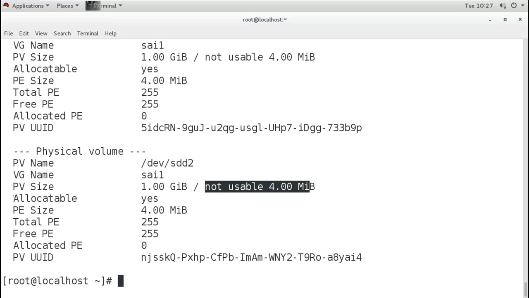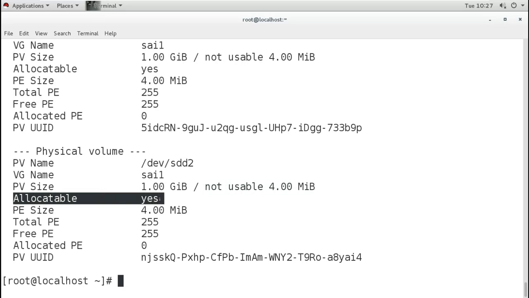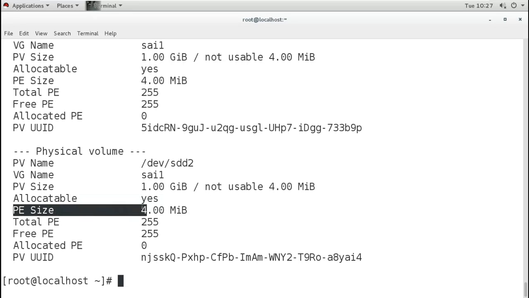Now it is saying it is allocatable, and here the PE size is decided. Remember I said it will be decided when we create the volume group. By default it is 4 MB, because we have not mentioned any PE size when we created the volume group.